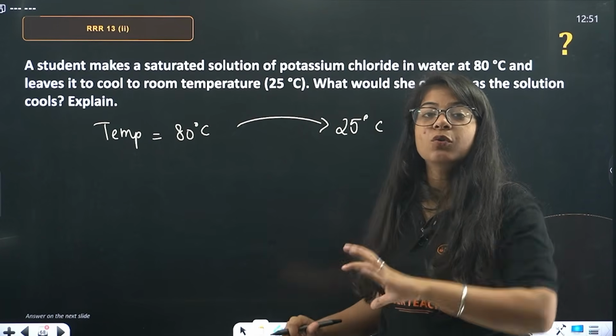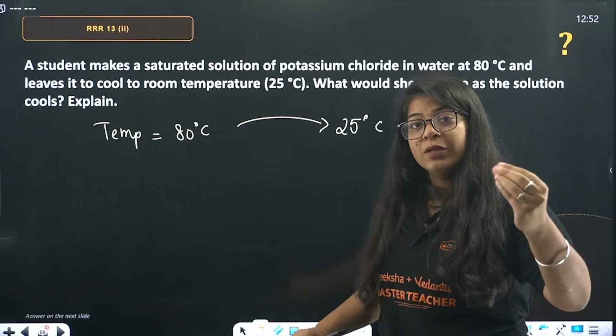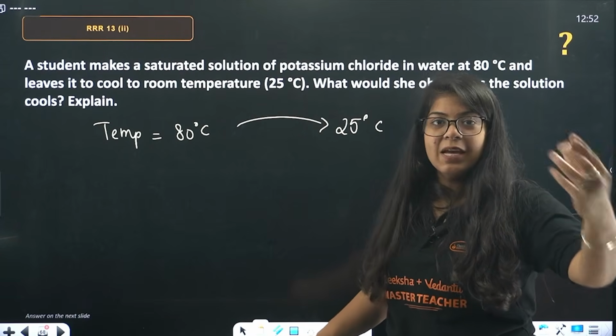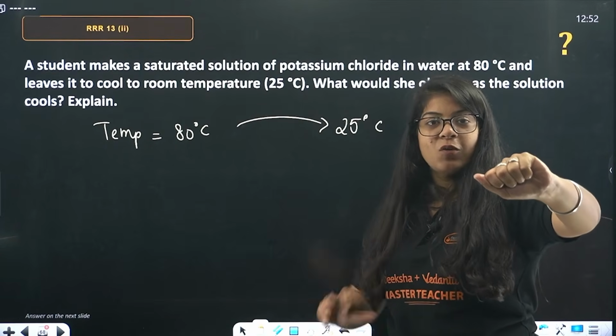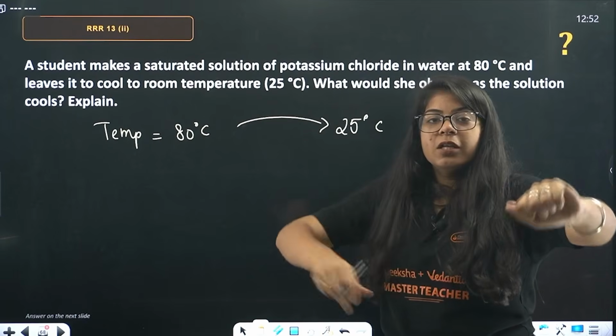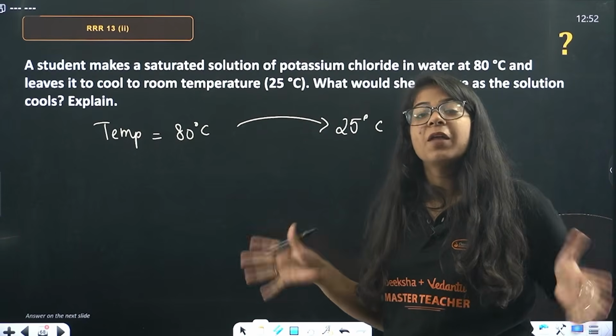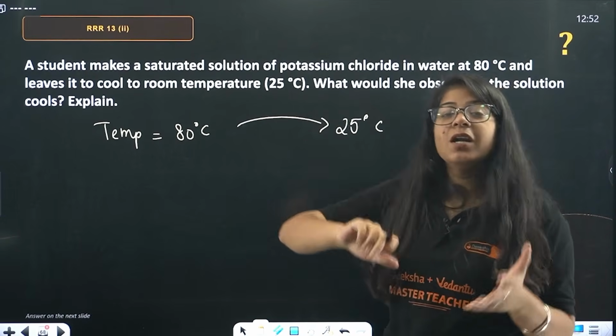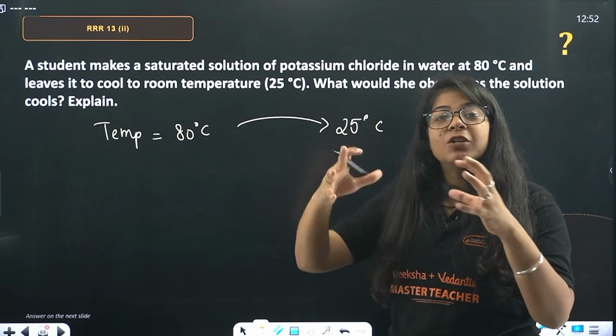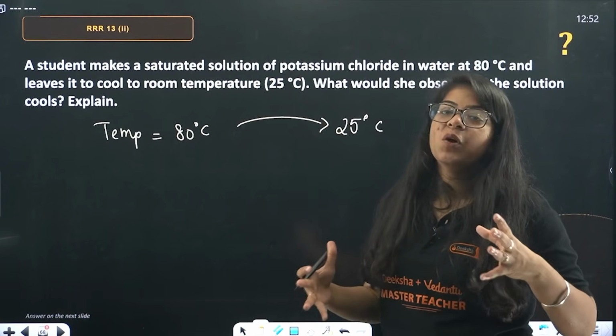It will start to become solid. Potassium chloride powder was dissolved in water, increase the temperature, it got dissolved. The solution is made homogeneous. But as we decrease the temperature, this potassium chloride will start to not dissolve in the water anymore.